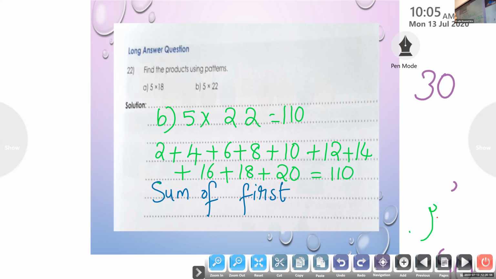Don't forget, even numbers. So you know, children, when you add, the sum is even. So we are trying, okay, how many numbers when we add you are getting 110. You have to find.